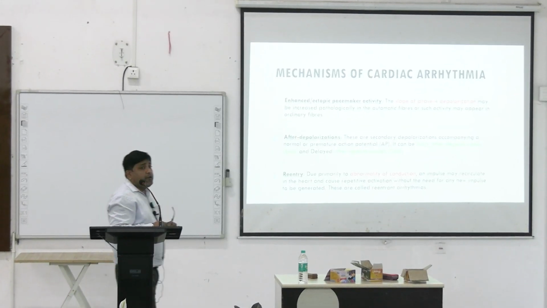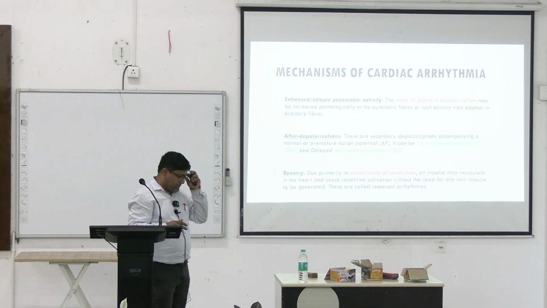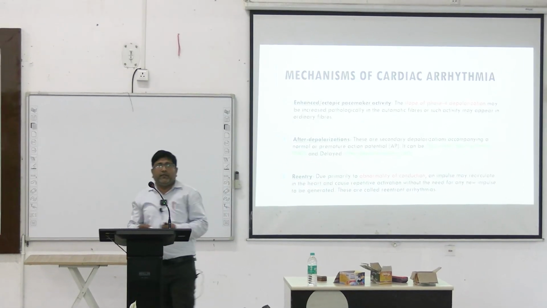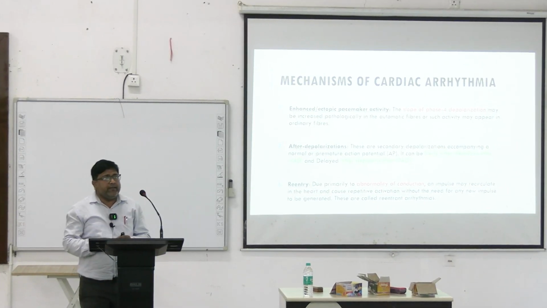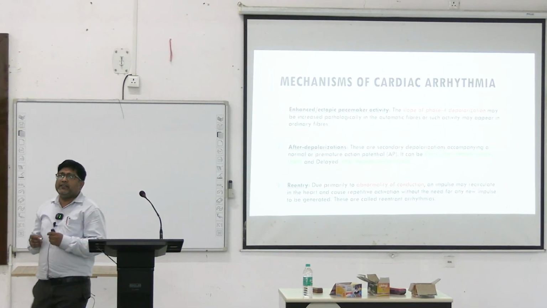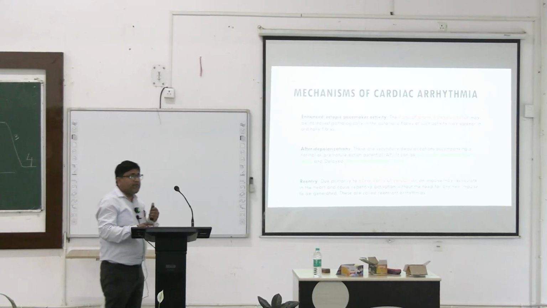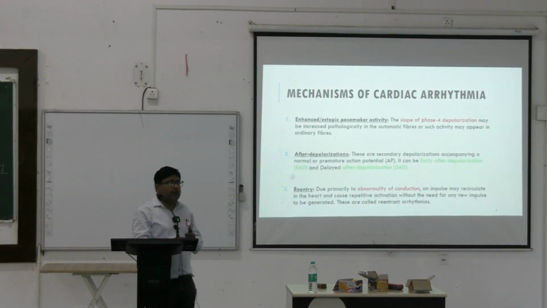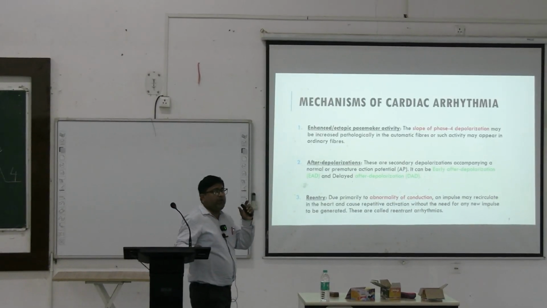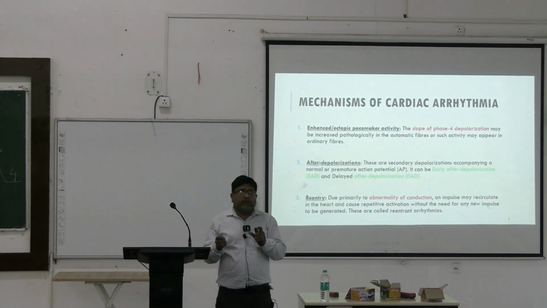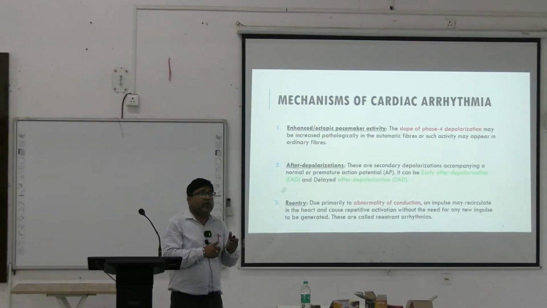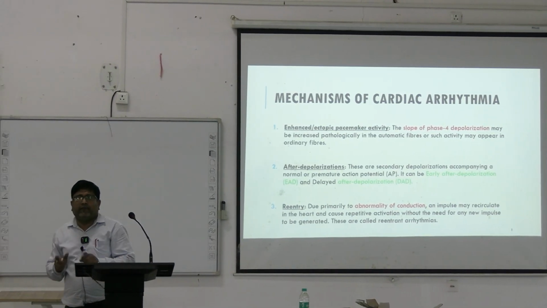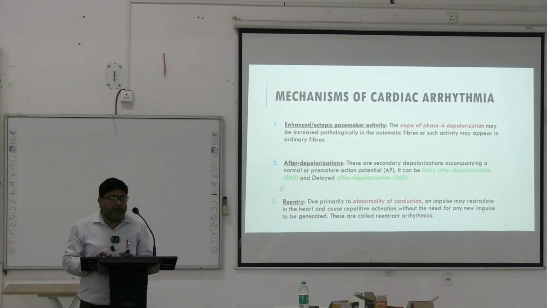Now coming to the mechanism of cardiac arrhythmias, we can broadly classify the cardiac arrhythmia into two types: bradyarrhythmias and tachyarrhythmias. Bradyarrhythmias are where the heart rate is lower than 60. The normal sinus rate is between 60 to 100. When the heart rate is lower than 60, it is called bradyarrhythmia. When in arrhythmia the heart rate is more than 100, we call them tachyarrhythmias.